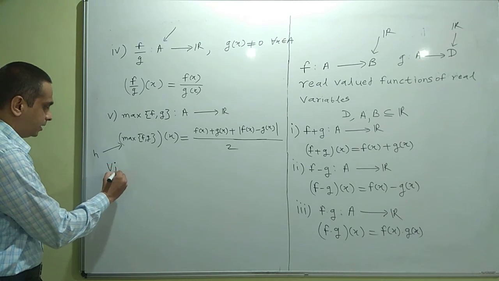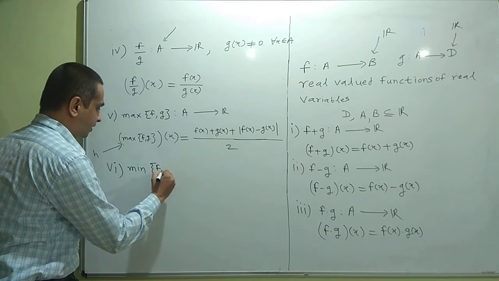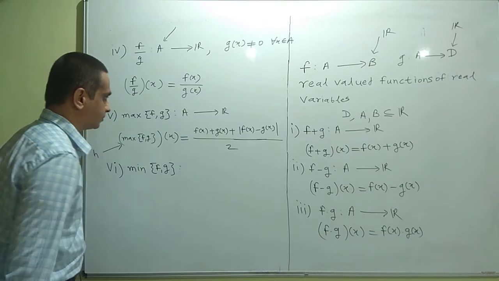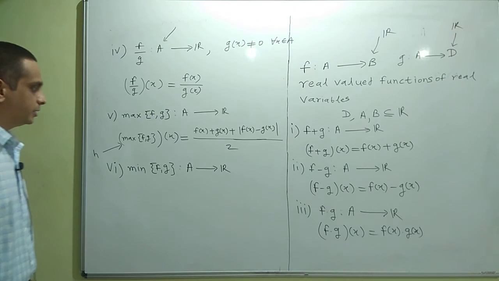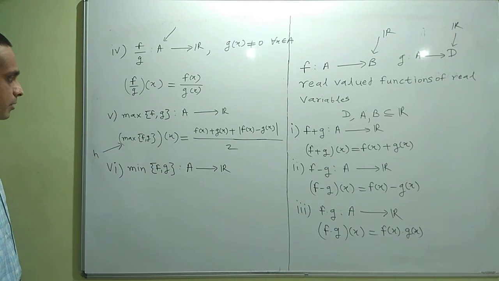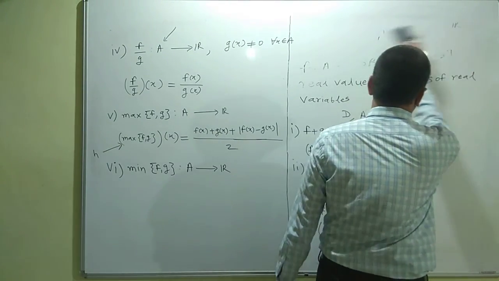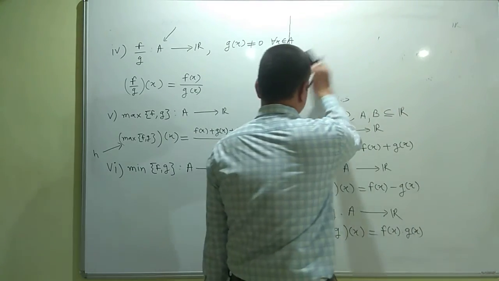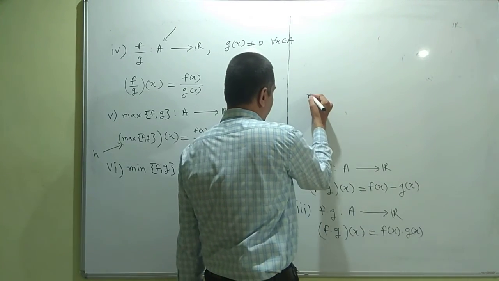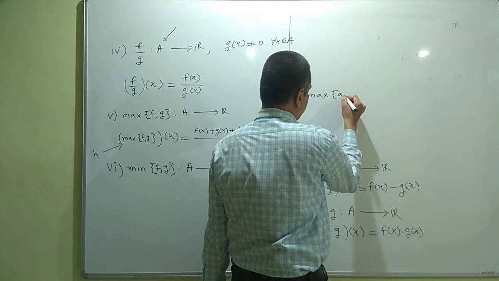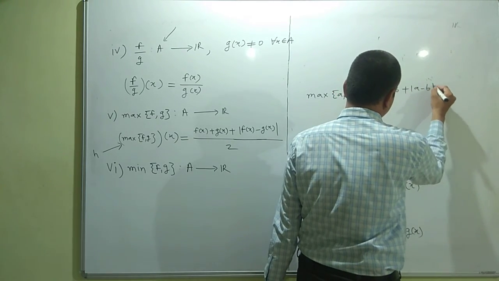Similarly, we can define the minimum of f and g. The minimum of f and g is defined from A to R. This definition comes from the formula for the maximum of a and b. You might be knowing this formula. How do we find the maximum of two numbers? If we have any two real numbers, say a and b, then we can find the maximum by using the formula (a plus b plus mod of a minus b) upon 2.